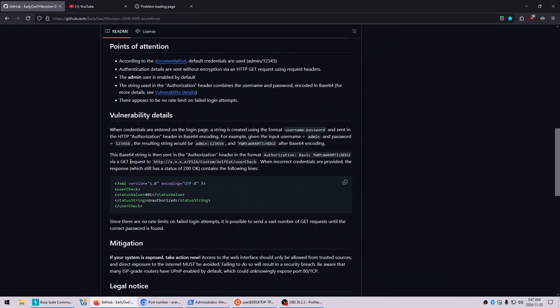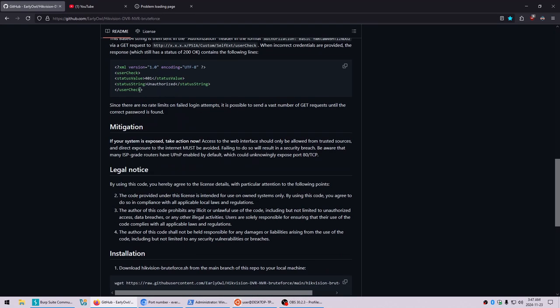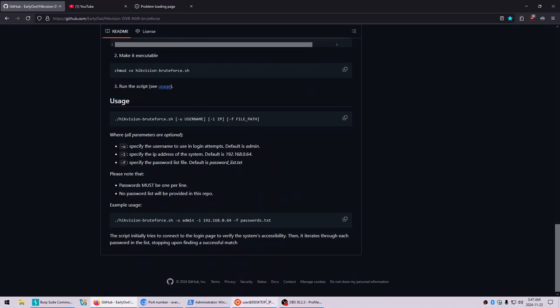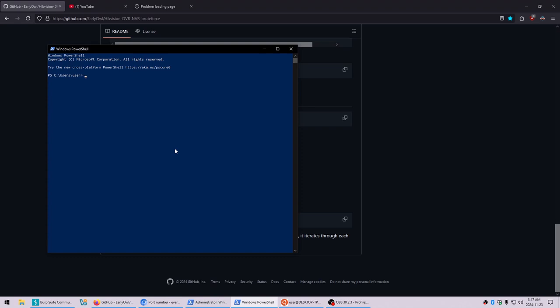And after reading through this documentation here, this is exactly what it is. The only thing that was different, let me see if I can do this. Let me start up a new PowerShell. Shoot, I think. Yeah, okay.